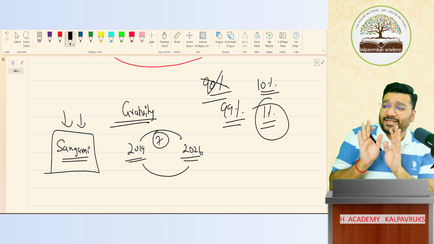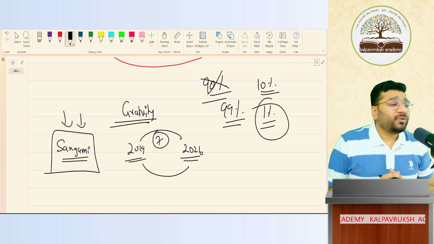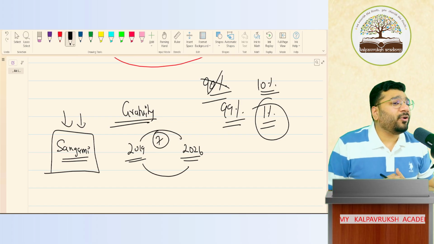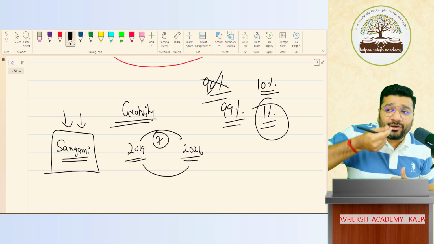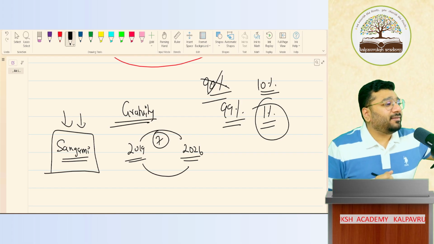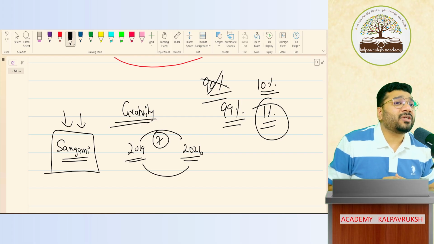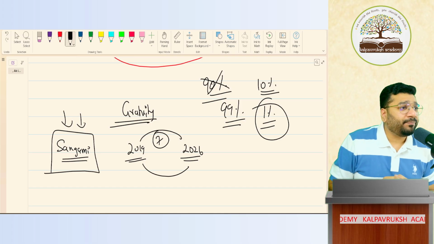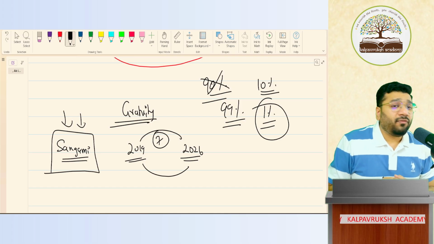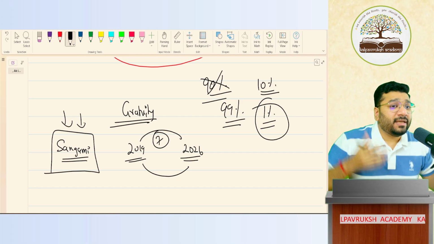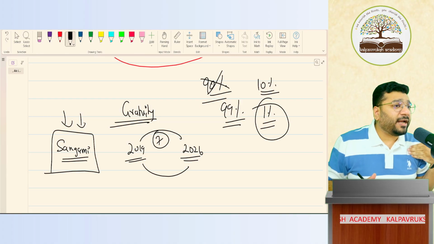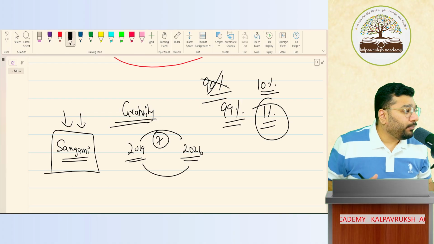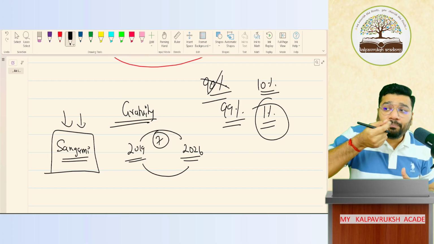Now, with that appreciation, can she buy a car? No. So gratitude, just in words, is not going to help people. It will not motivate people. So what do we do? We have to express gratitude in the form of paisa. That is called gratuity. Gratuity is the amount paid to an employee for being loyal to the organization, for staying in the organization for a very long period. So as an organization, we are trying to express that gratitude to the employee by paying some compensation. Got it?